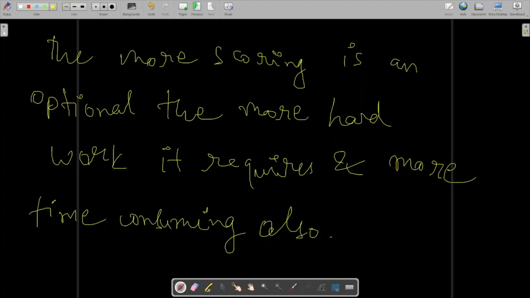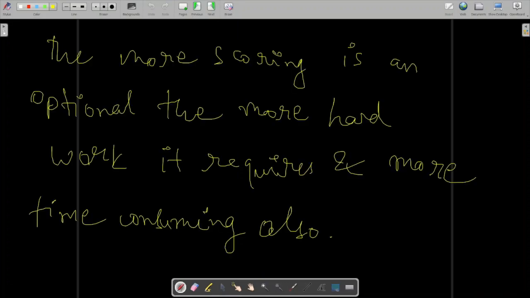If you look at the scores of the past 5 years, you will realize that there is an exception to this rule: the optional called animal husbandry.